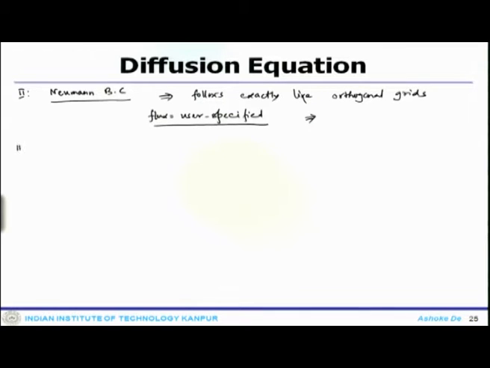Now, the third kind is the mixed boundary condition. For the mixed boundary condition, you have both a specified value, phi specified, and a flux also specified. So, both of them are specified. In this case also one can derive that boundary condition.